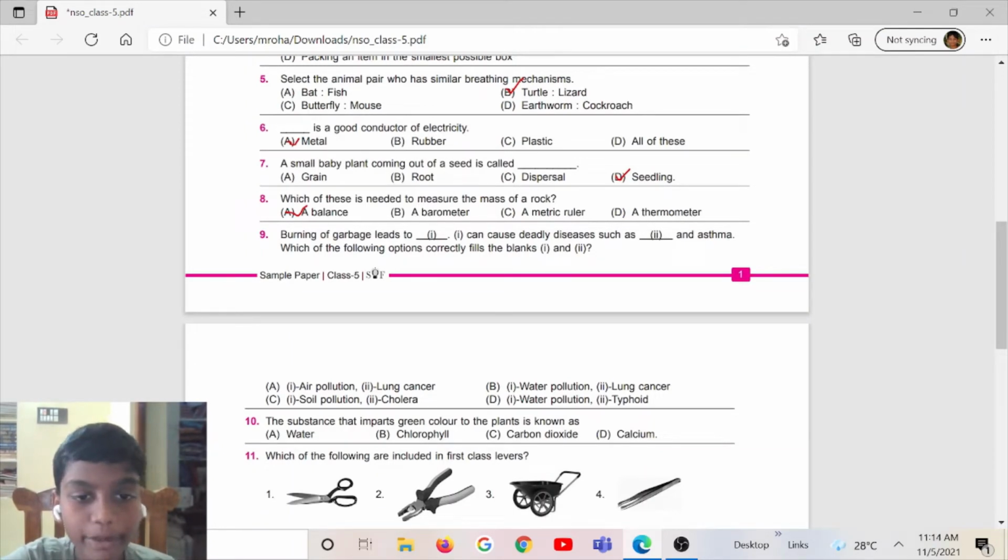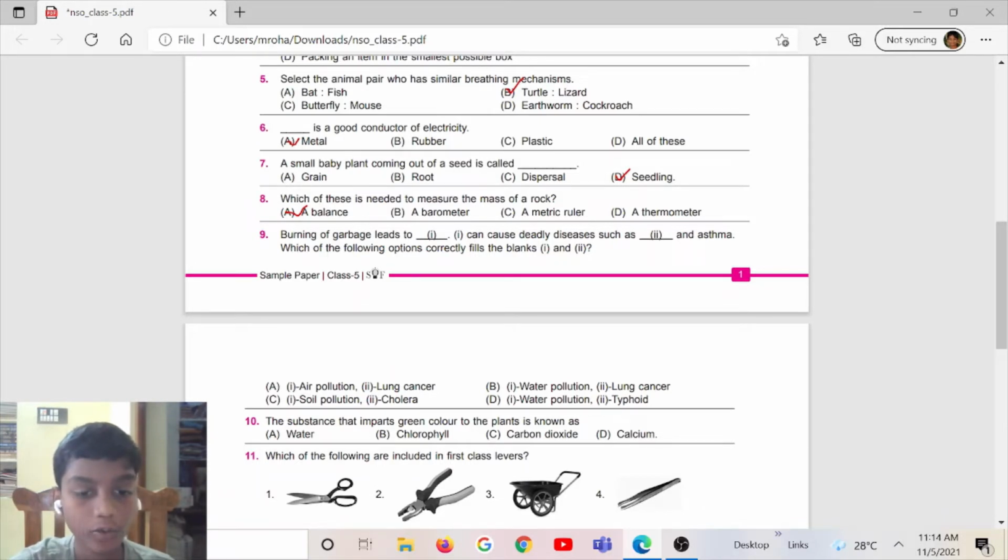Question number 9. Burning of garbage leads to 1. 1 can cause deadly diseases such as 2 and asthma. Which of the following options correctly fills the blanks 1 and 2? Option A, 1 air pollution, 2 lung cancer. Option B, 1 water pollution, 2 lung cancer.